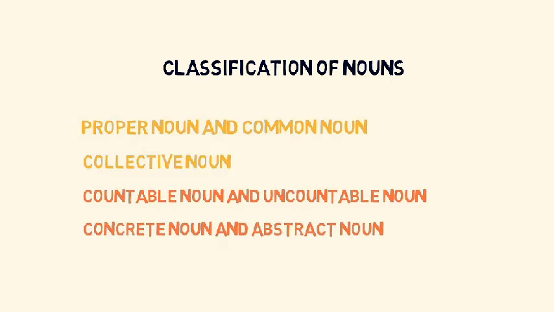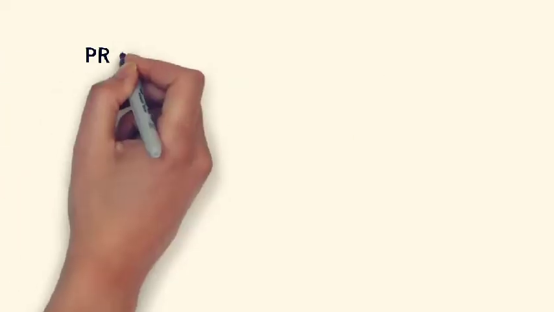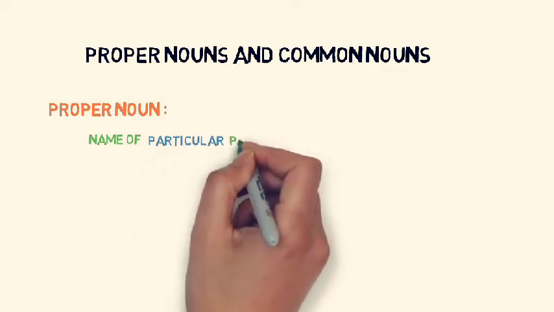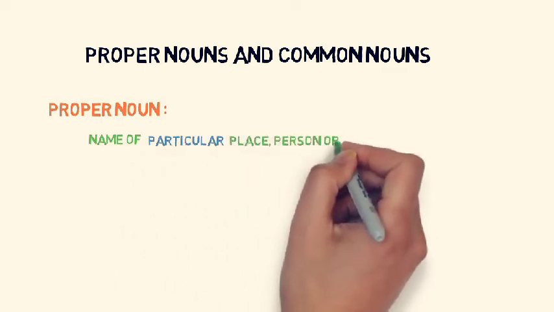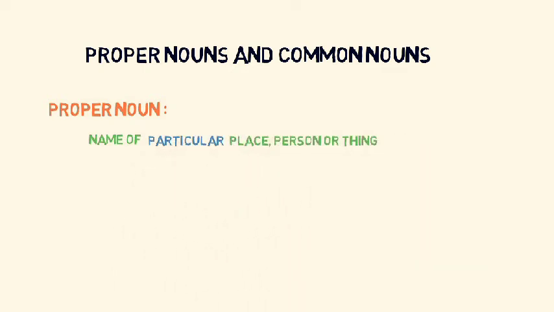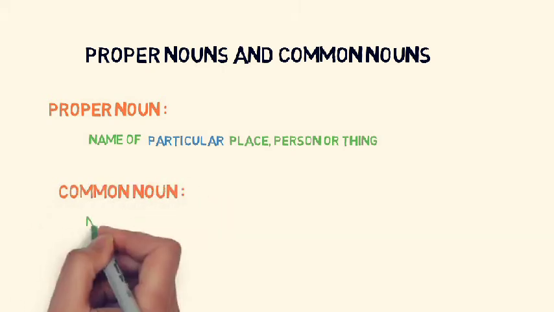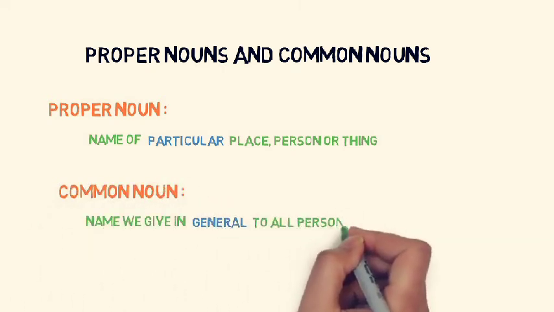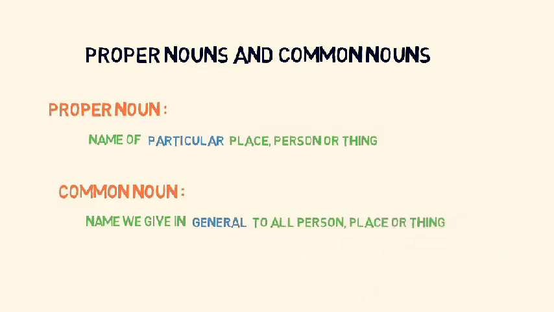Then we discussed the first 2 categories of nouns, that is proper noun and common noun, and collective noun. If you recall, what is a proper noun? A proper noun means the name of a particular place, person or thing. And a common noun means a name we give in general to all persons, places or things.